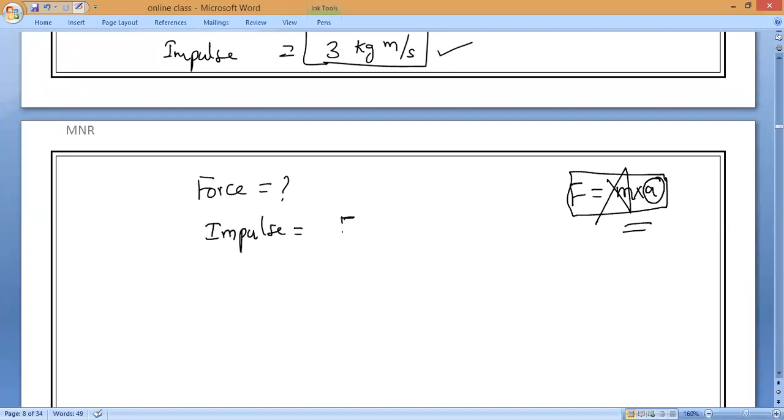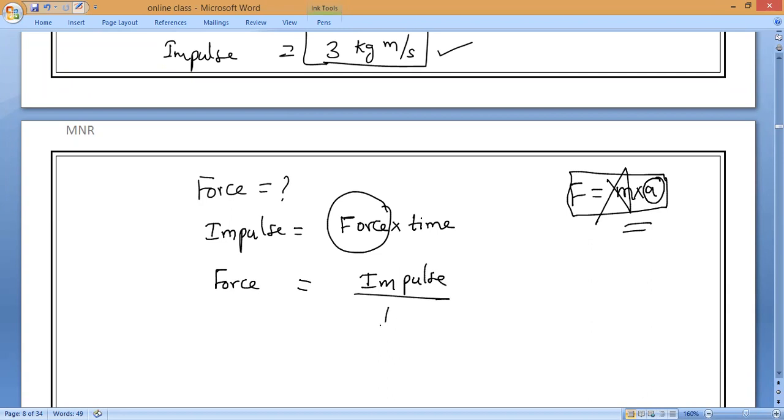Impulse is equal to force into time. Now we want force, so force is equal to impulse by time.